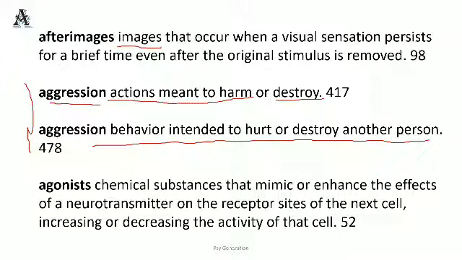Agonists: chemical substances that mimic or enhance the effect of a neurotransmitter on the receptor sites of the next cell, increasing or decreasing the activity of the cell. Agonists are basically found at the end of the neurotransmitter, at the end of synaptic transmission. So basically it either increases or decreases the effect of the neurotransmitter.